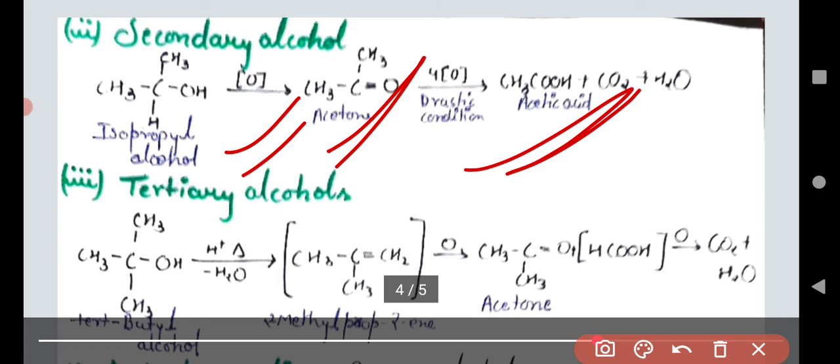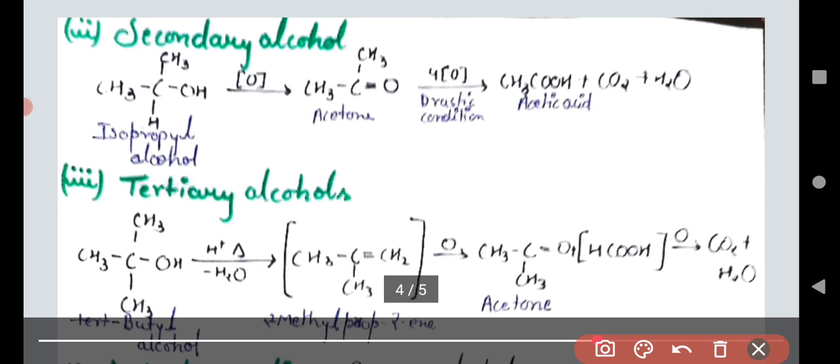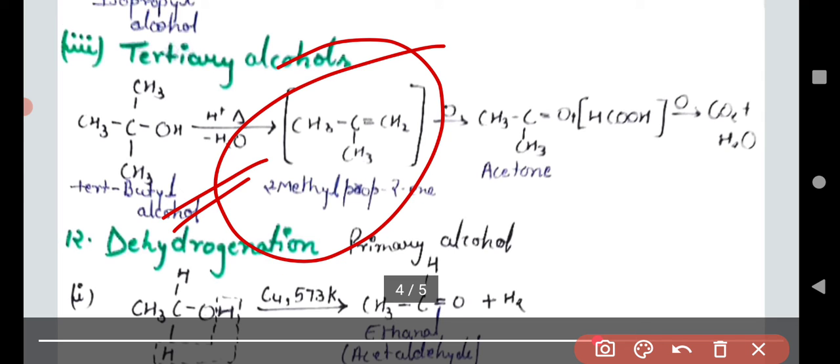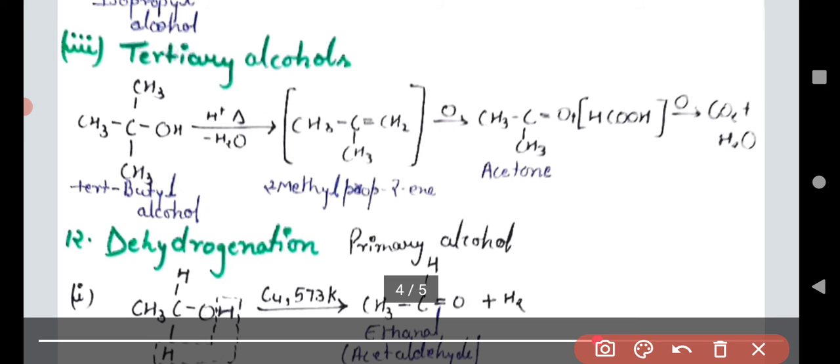If we see the tertiary alcohol, when the tertiary alcohol reacts or is oxidized, it converts into an alkene. This is 2-methylpropene.